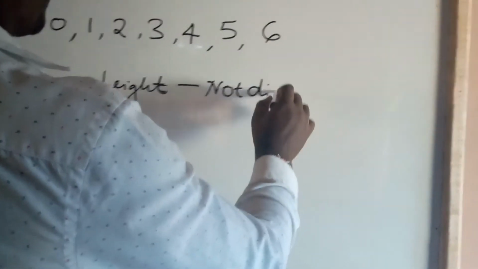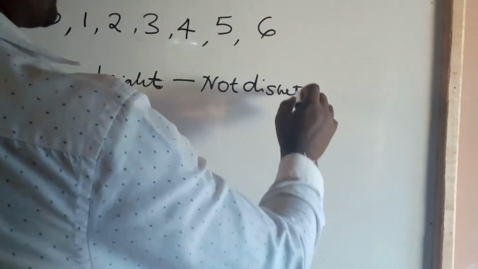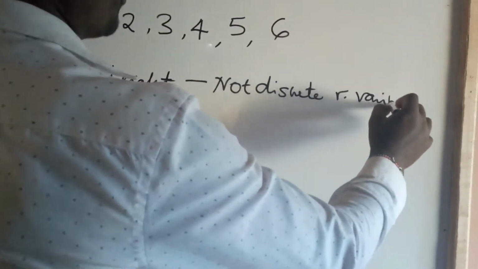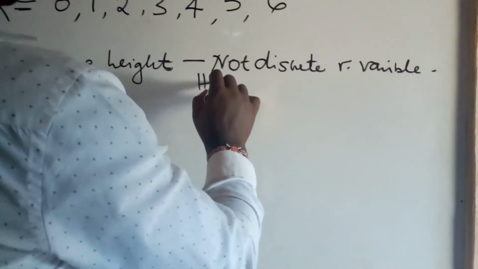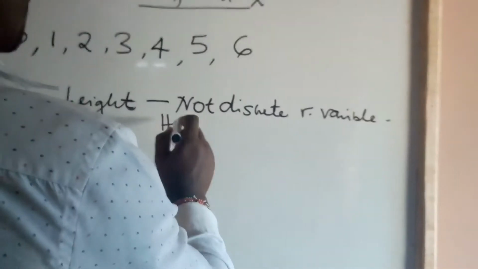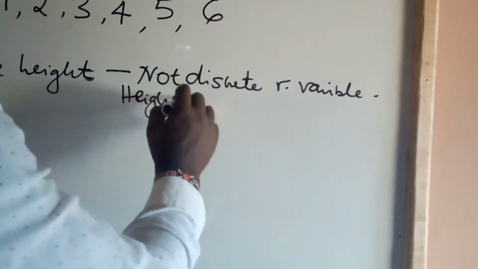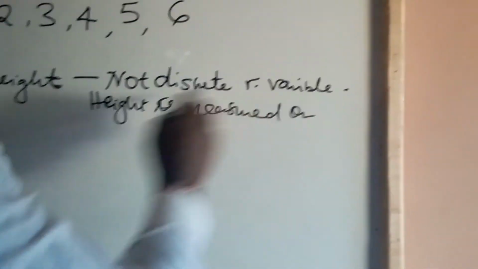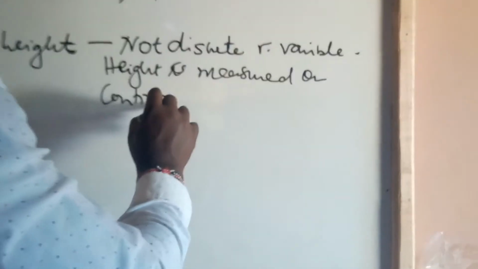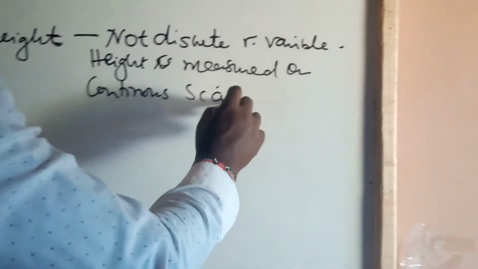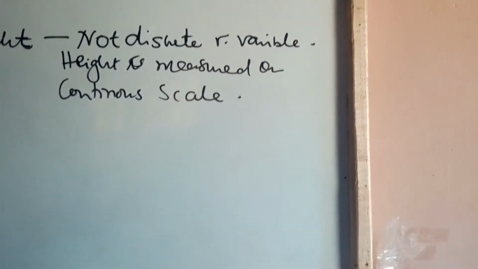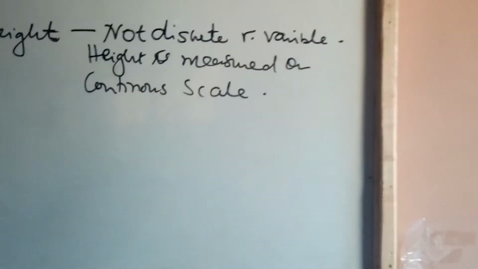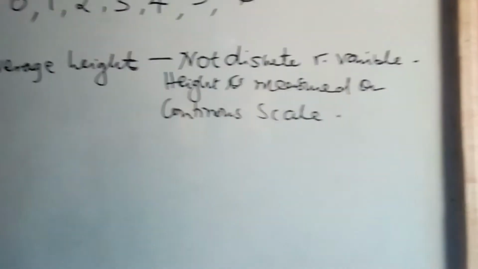This is not a discrete random variable, because height is measured on continuous scale. Remember, you can have 1.73 meters, 1.54 meters. That is not discrete, it's actually continuous.